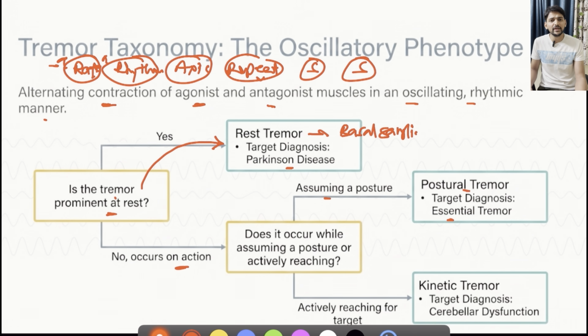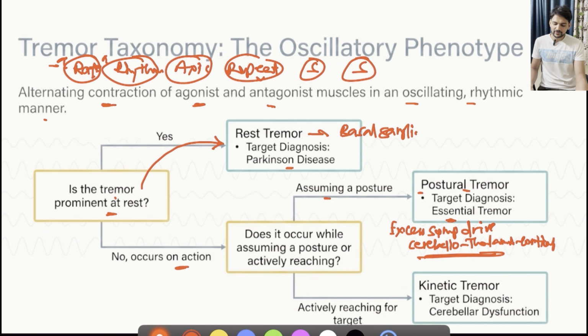You might see many individuals who get tremors when they try to hold a cup. So this is essential tremor. What is the site responsible for essential tremor? Mainly excessive sympathetic drive, which is seen in anxiety, nervousness, or hyperthyroidism. Or because of an abnormality in the cerebellothalamic cortical pathways, we might see essential tremors.